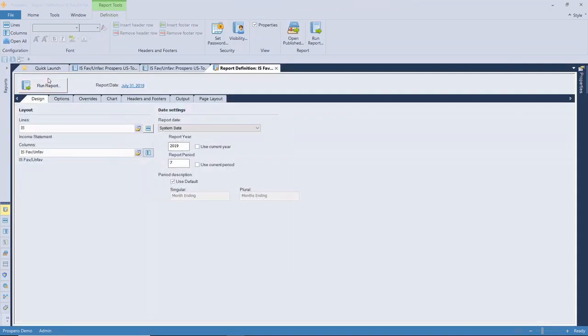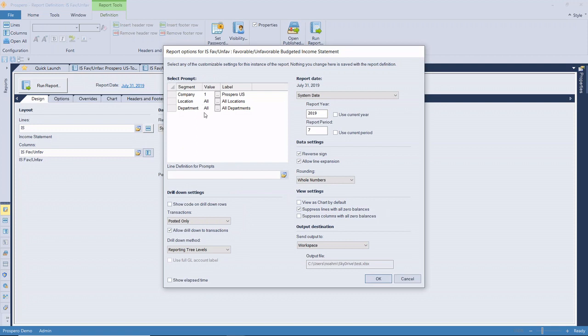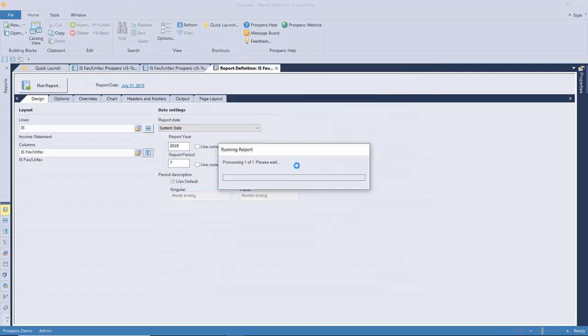Now this is still a live run. So if I run this report, and I pulled this up so that I can also show that definition. I'm going to go back to all location and all departments, but I'm going to change my drill down method. And in this case, it doesn't even matter which order that we had selected or which prompts that we had selected. So if I change that from the tree order to account level, then it's going to overlook the trees that are used.